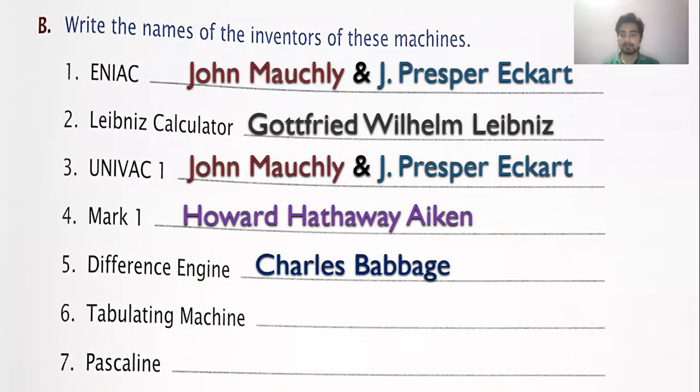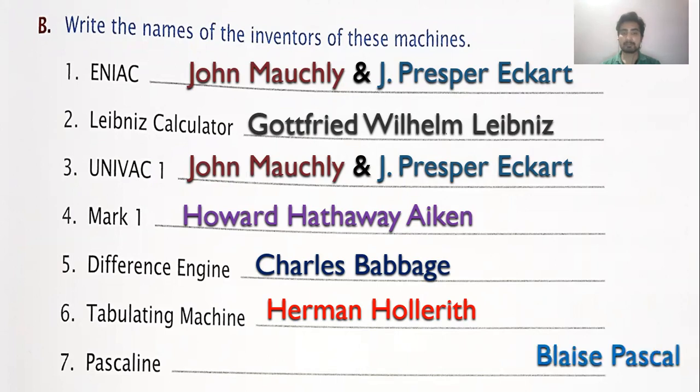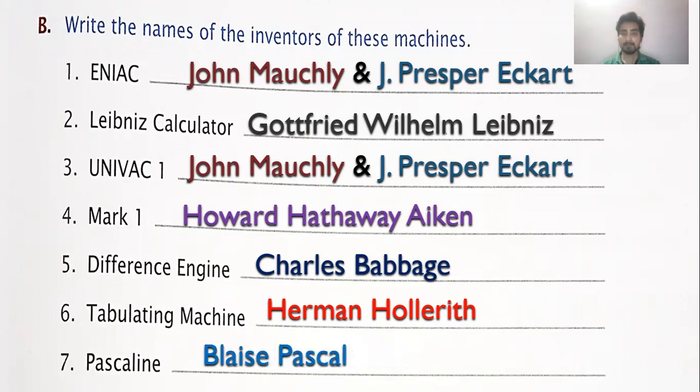Six, the tabulating machine. The tabulating machine was created by Hermann Hollerith, which was capable of taking input in the form of punched cards. Seven, the Pascaline. The Pascaline was created by Blaise Pascal, and it was capable of doing addition and subtraction.